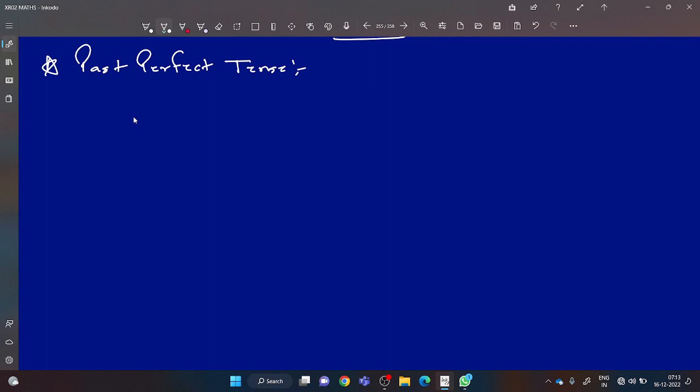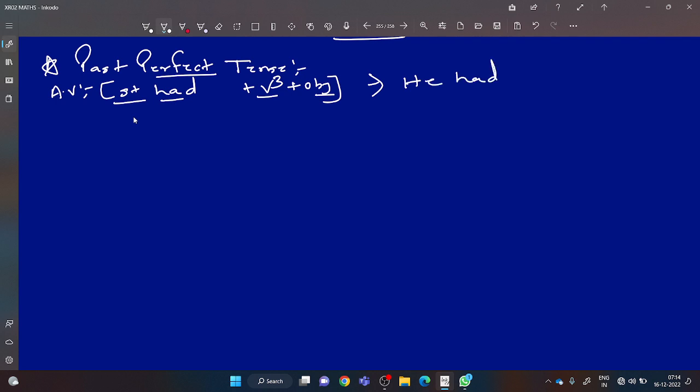So what is the structure of past perfect tense? The active voice structure is subject plus has or have plus V3 plus object. Sorry, past perfect, sorry. It is the structure of present perfect, na? The structure of past perfect is subject plus had plus V3 plus object. It was something that was a slip of mind. The students who know me can understand it better. Okay, subject plus had plus V3 plus object. Okay, the sentence is, he had helped me.